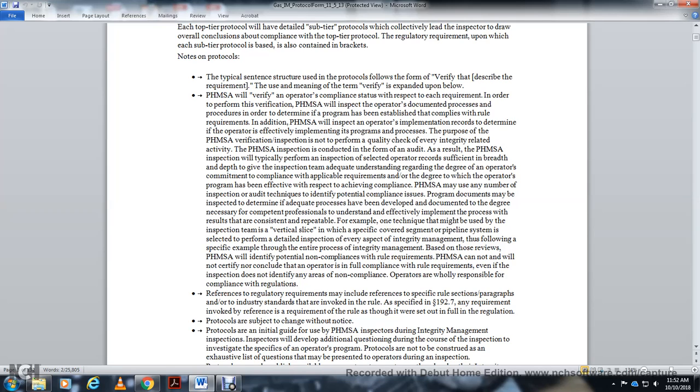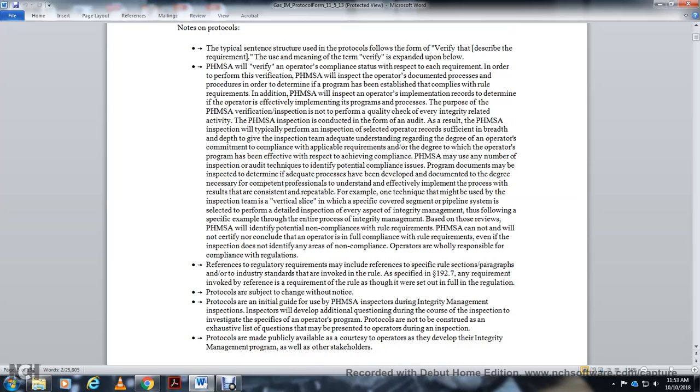Operators are wholly responsible for complying with the regulation. Regulatory requirements that include reference to specific rules, sections, paragraphs, or industry standards are invoked in the rule. The requirements invoked by reference are set out in the full regulation. Protocols are subject to change without notice. Protocols are an initial guide for use by PHMSA during the integrity management inspection. Inspectors will develop additional questions during the course of the inspection to investigate specific areas of an operator's program. Protocols are not to be construed as an exhaustive list of questions that may be presented to the operator during inspection.